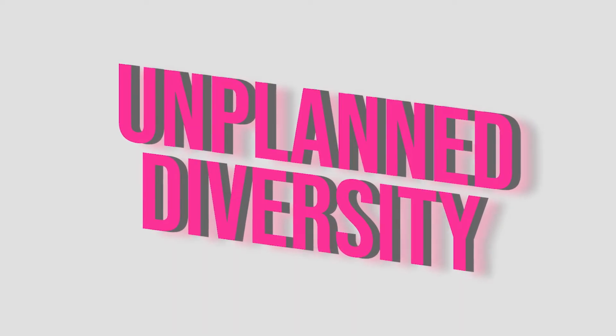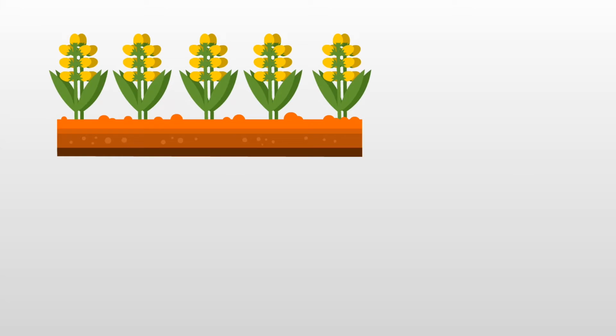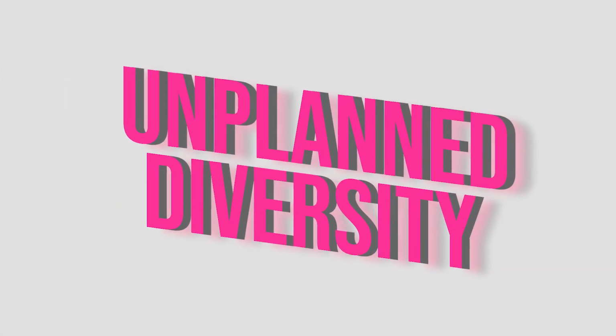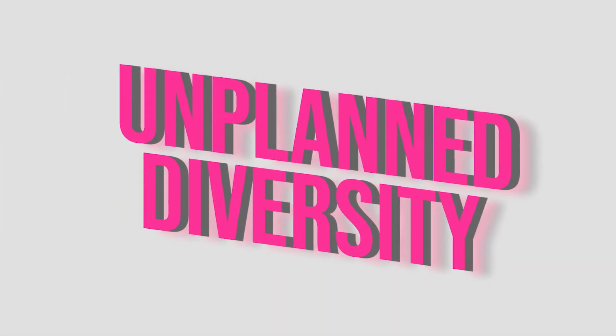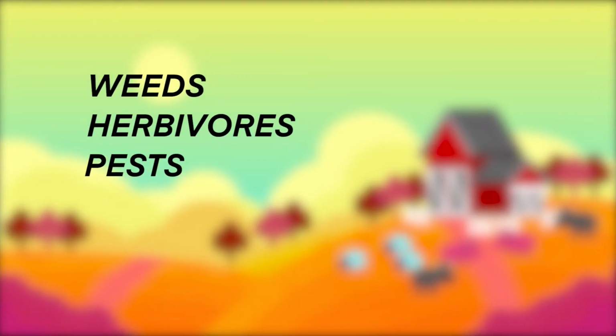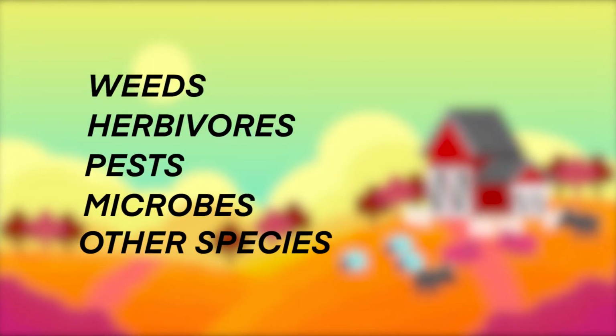In plant diversity, farmers intentionally include a spatial and temporal arrangement of domesticated plants and animals in the system and beneficial organisms that are deliberately added. Unplant diversity, on the other hand, includes weeds, herbivores, pests, microbes, and other species.